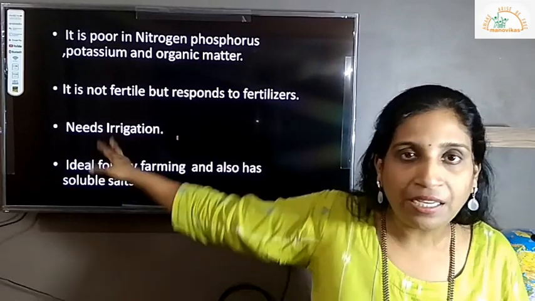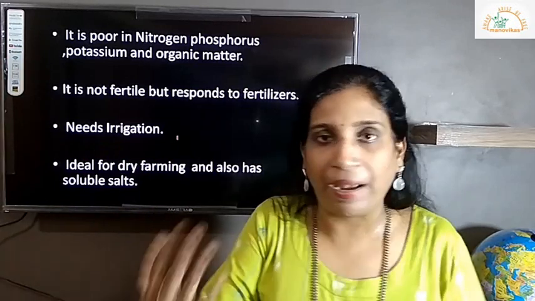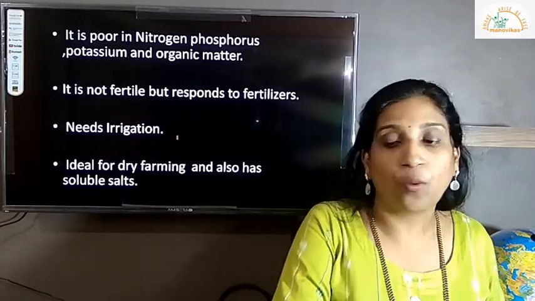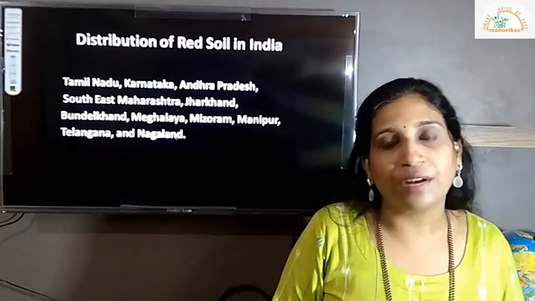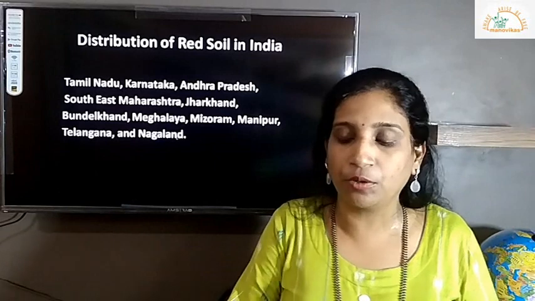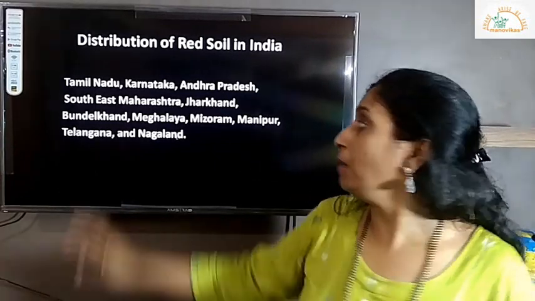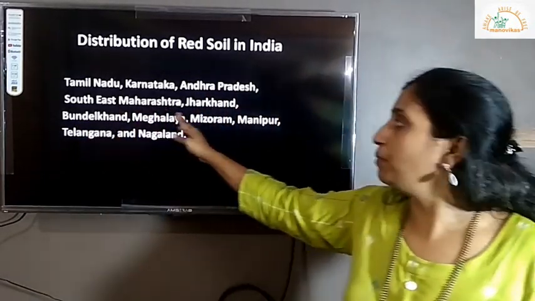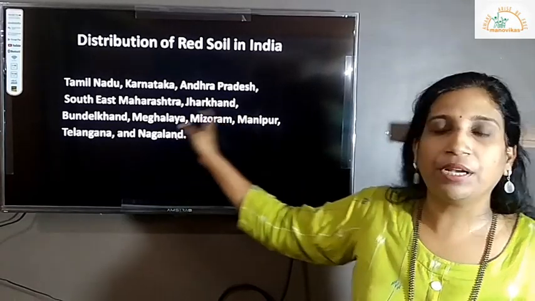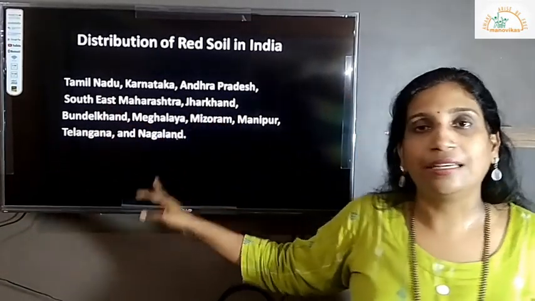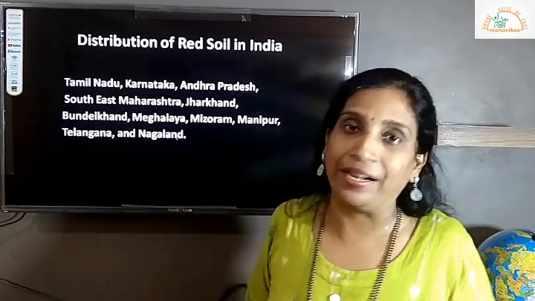Ideal for dry farming wherever there is less rainfall. Also you can carry on farming depending upon your type of crop you are growing. Also has soluble salts in it. Distribution of red soil, we have seen already the map showing the location. In India, it is mostly in Tamil Nadu, Karnataka, Andhra Pradesh, southeast of Maharashtra, Jharkhand, Bundelkhand, Meghalaya, Mizoram, Manipur, Telangana and Nagaland. These are the places where you find red soil in abundance.